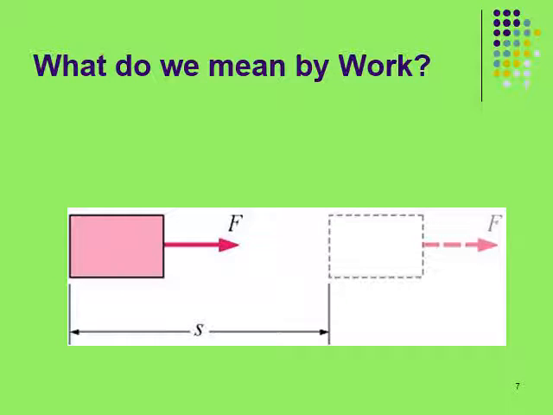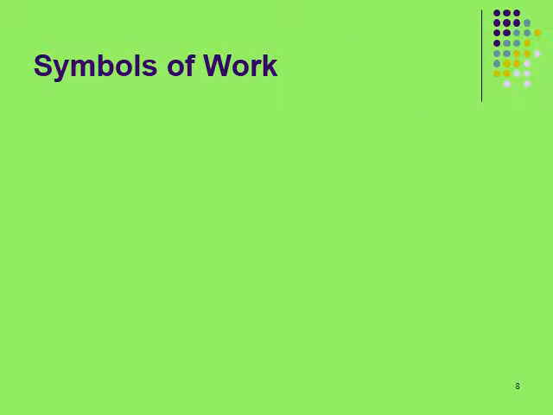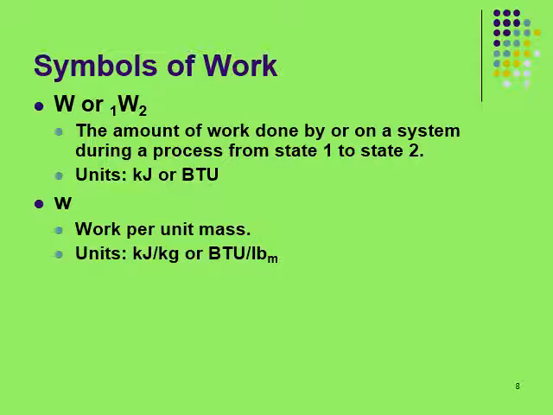Now, what do you mean by work? Work is defined as the energy transfer associated with a force acting through a distance. Now, the symbols of work: W or W12.